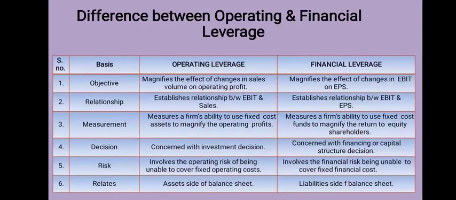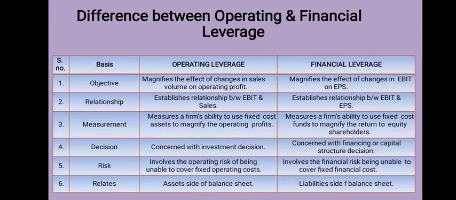Now we try to understand the difference between operating and financial leverage. Objective: operating leverage magnifies the effect of change in sales volume on operating profit, and financial leverage magnifies the effect of change in EBIT on EPS. What is the relationship? Operating leverage establishes the relationship between EBIT and sales, while financial leverage establishes the relationship between EBIT and EPS.